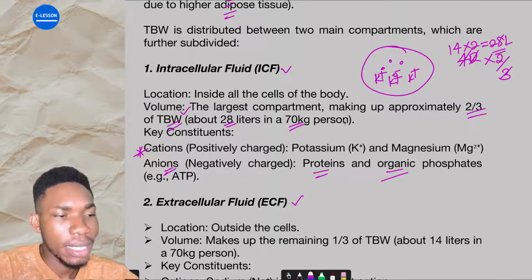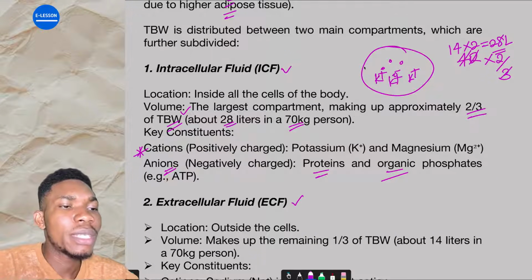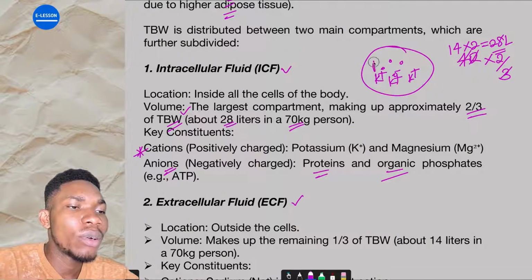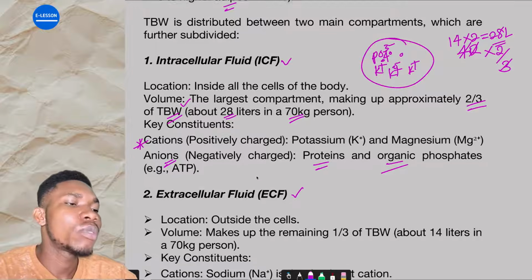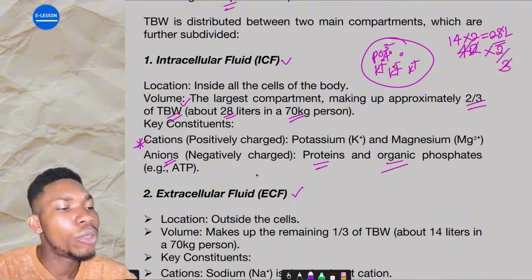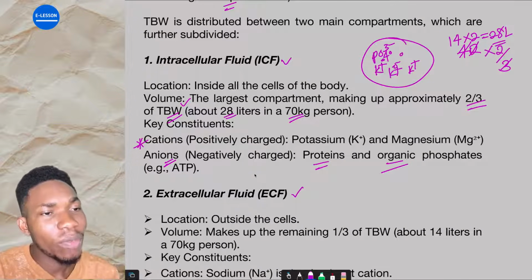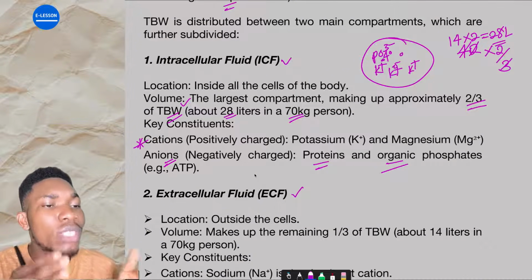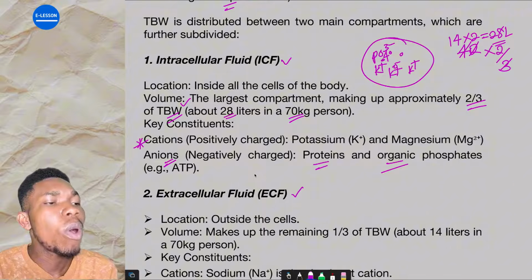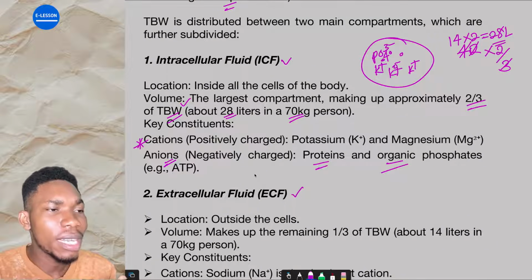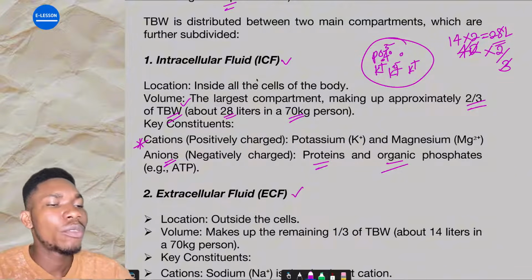Outside of the cell. Then also phosphate, ATP, phosphate ion is more inside of the cell than the what? Outside of the cell. So these are the composition of the intracellular fluid compartment inside of the cell. Are you getting it? The cytoplasmic fluid, or the cytosol, or fluid inside of the cell is what makes the intracellular fluid compartment.